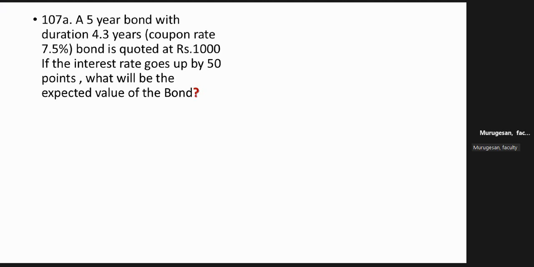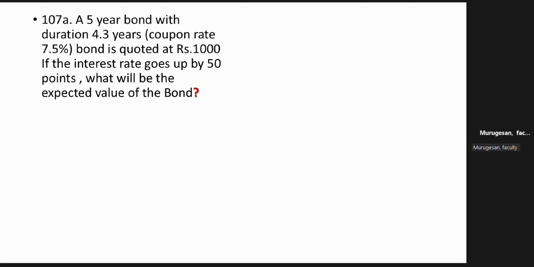Simple questions. For example, there is a 5-year bond with the duration 4.3 years. Duration means up to how long we can hold the bond without being affected by changes in interest rates. So that is a concept of duration advocated by Macaulay. And the coupon rate is 7.5. The bond is right now quoted at 1,000 rupees per bond. And the interest rates go up by 50 points. 50 points mean 0.5%.